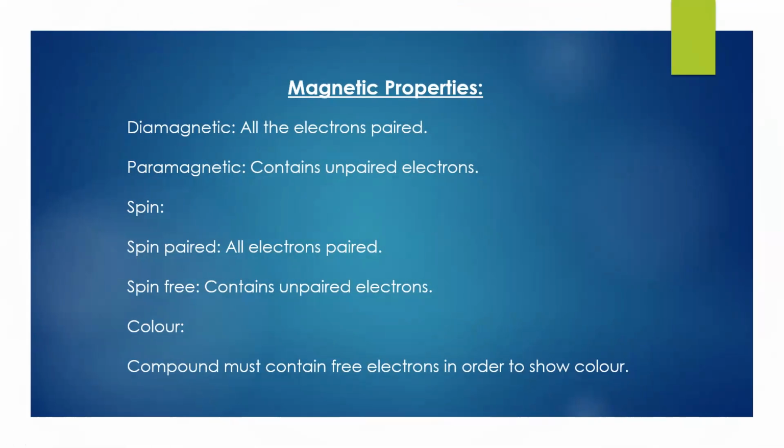Magnetic properties: diamagnetic, all the electrons are paired. Paramagnetic, contains unpaired electrons in its hybridizations. During hybridization, spin paired means all electrons are paired. Spin free contains unpaired electrons, whereas a compound must contain unpaired electrons in order to show the color of the complex compounds.